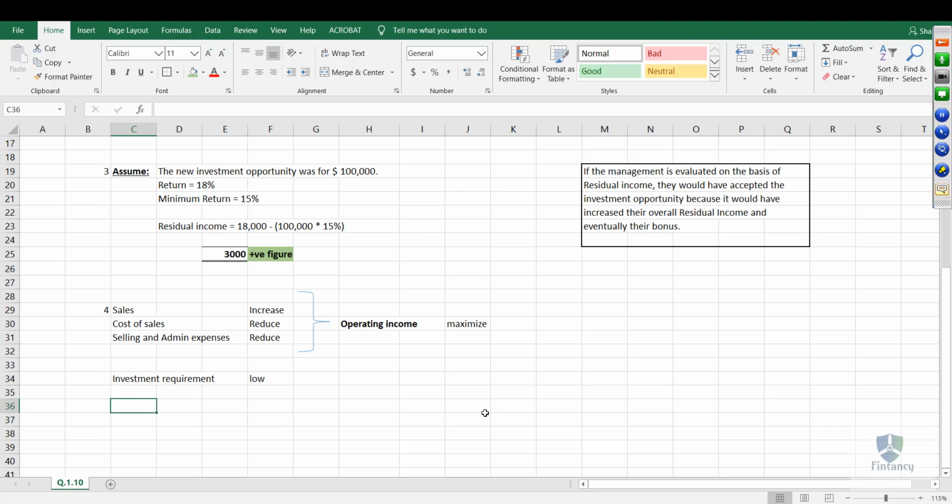But the minimum return which we use in the residual income formula, that is not under their control, right? Why? Because that is coming from the parent company, which is Lawton Industries. So they cannot control this minimum return. So that is the answer for question number 4, and that is the conclusion of our question number 1.10.